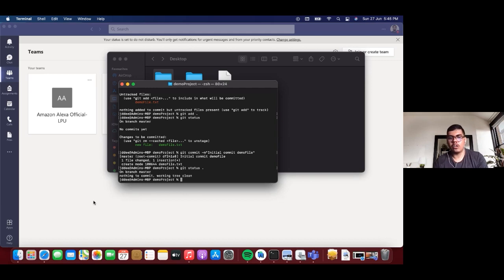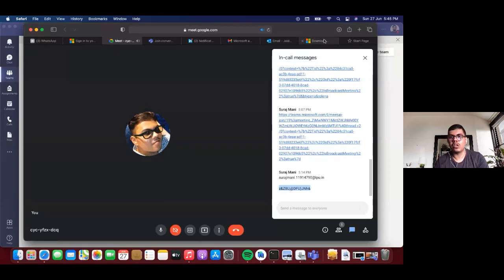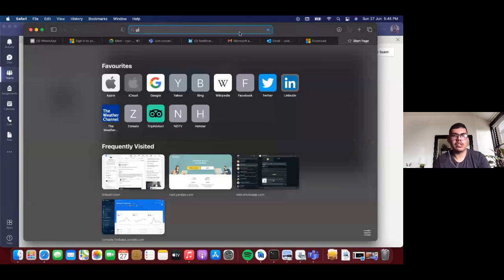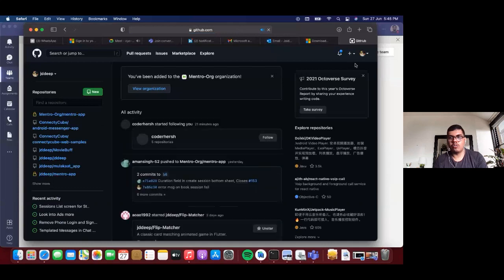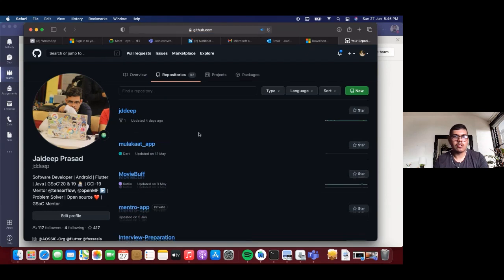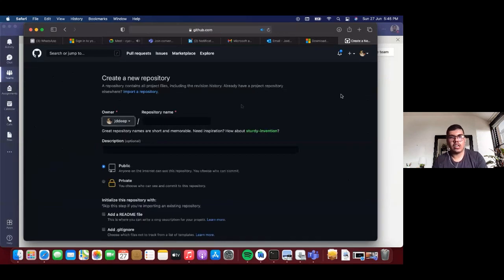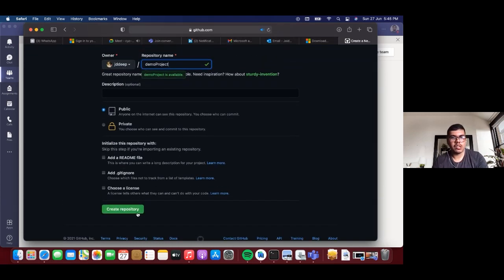So what we can do now is link up a GitHub repository with this project, so that we can upload this project onto GitHub. I'll quickly open up my GitHub, go to my repositories, and create a new repository, for example, say demo project. Let's keep it a public repository for now. I'll just create this repository.